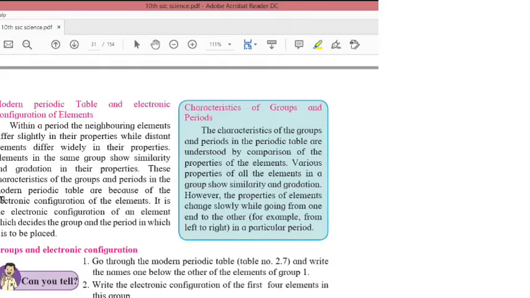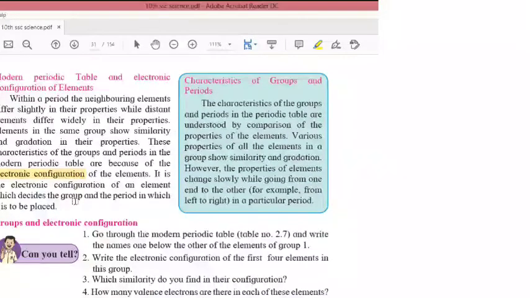So why is there a variation in properties? Due to the variety in the electronic configuration. It is the electronic configuration of an element which decides the group and period in which it has to be placed. So what is the role of electronic configuration? Electronic configuration tells us in which group or in which period the element has to be placed.